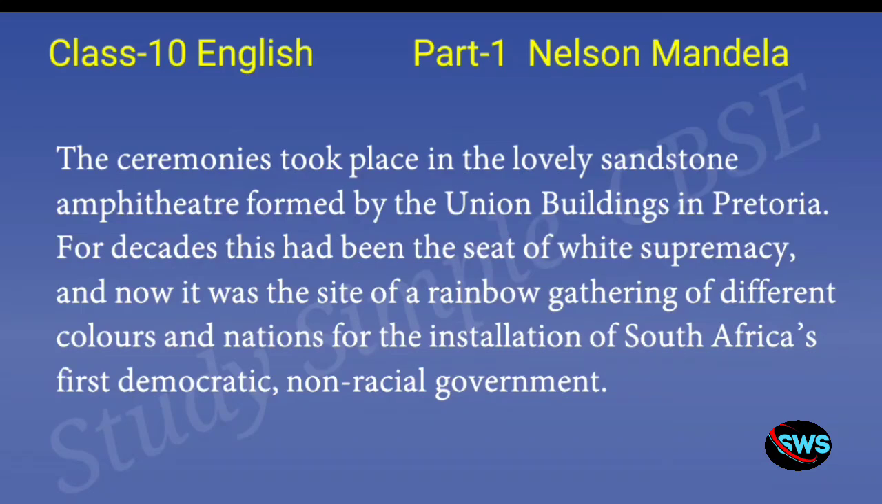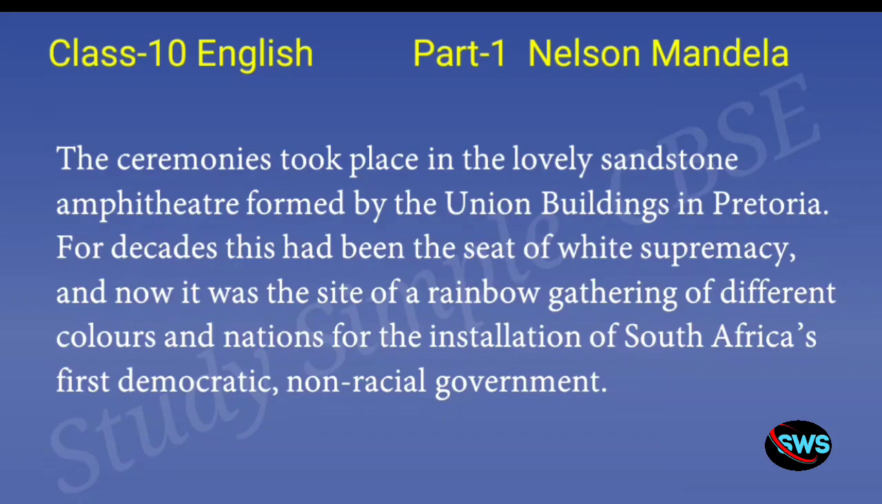For decades, this had been the seat of white supremacy. So what is a decade? A decade is a span of 10 years. He's saying that for many years together, this had been the seat of white supremacy. So white supremacy means that the white people had ruled here and they had the upper hand over all the other races. So that is the reason they had been saying that this is the seat of white supremacy.